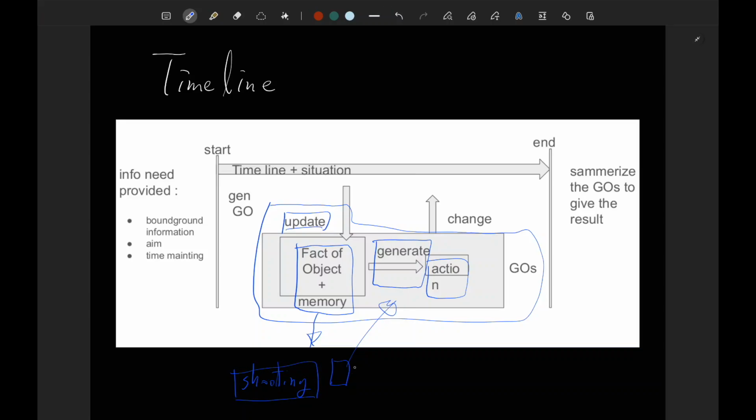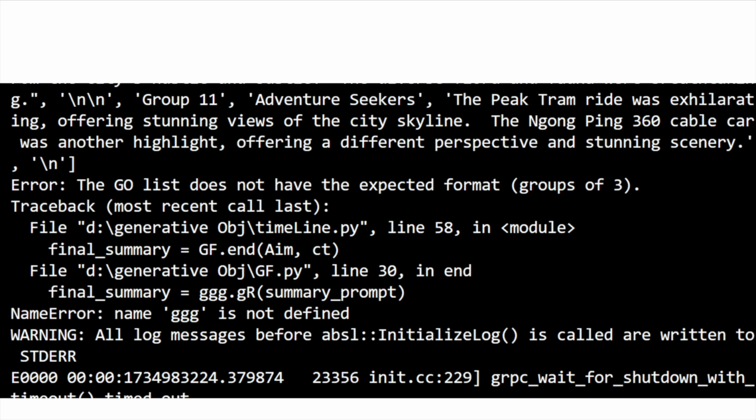So it separates into exactly Donald Trump and the other part of the party itself. This is the first thing I think can be improved: the generative object should have the ability to separate itself during the timeline and situation and the updating process. Sometimes bugs occur as the prompt is not good enough.